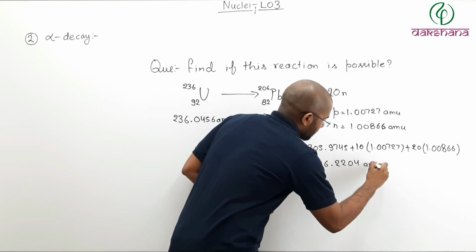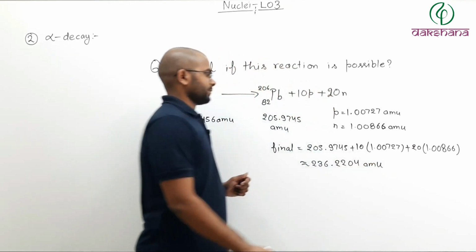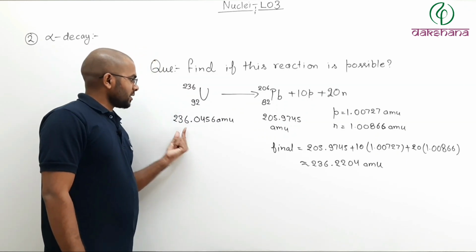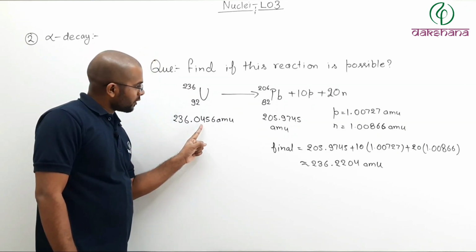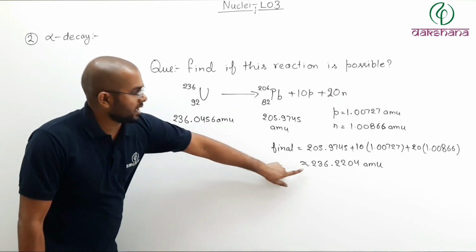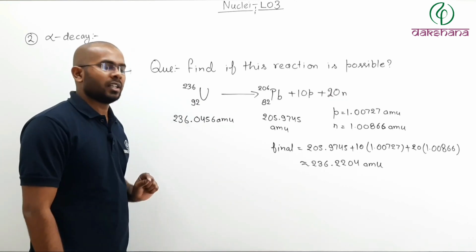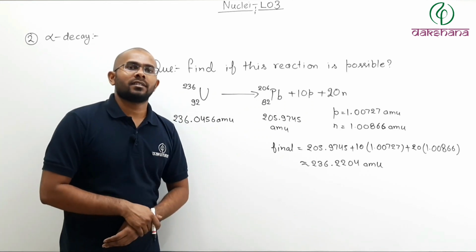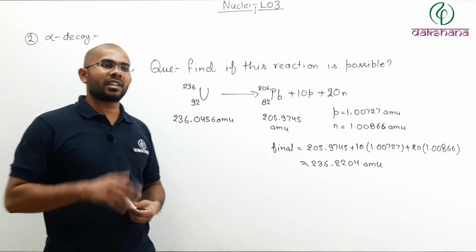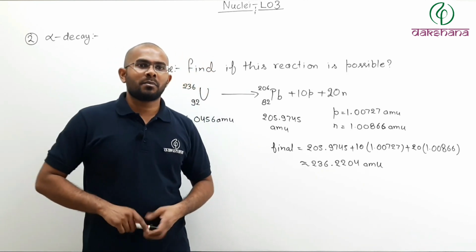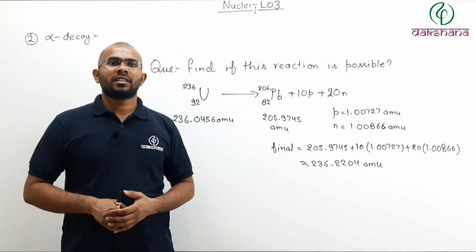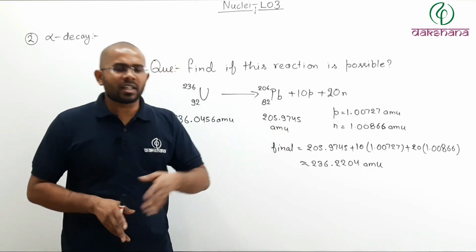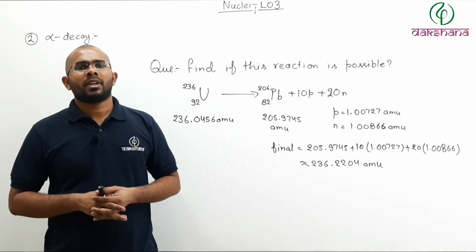236.2204 atomic mass unit. Now, if you see, the initial mass is 236.0456 and the final is this much. So here the initial mass is less than the final mass. Then instead of decreasing, mass has increased. Then this reaction cannot be spontaneous. Why can this reaction not be spontaneous?